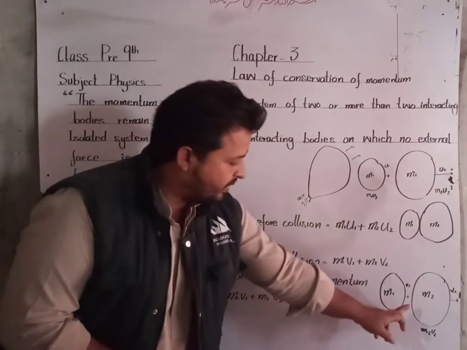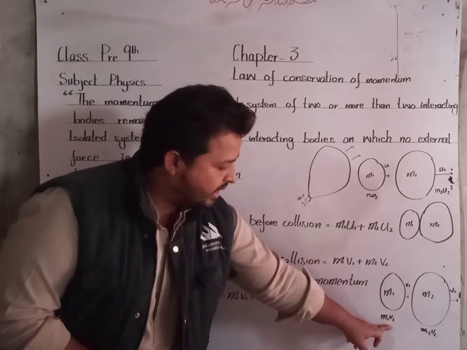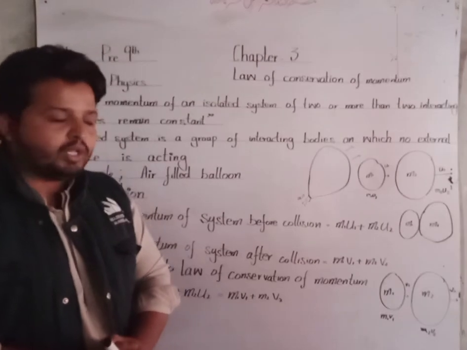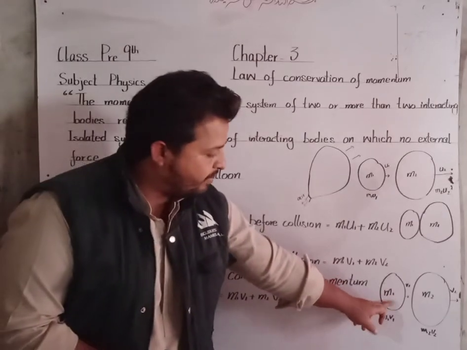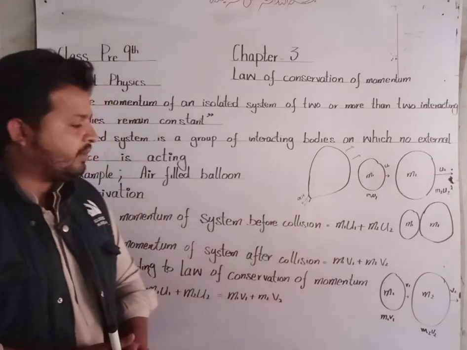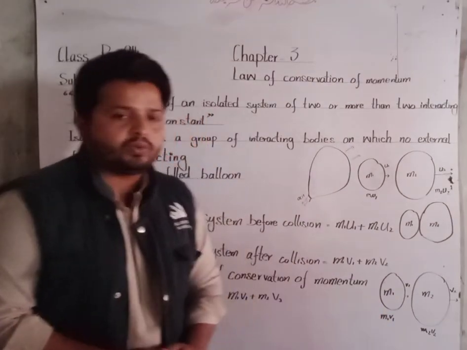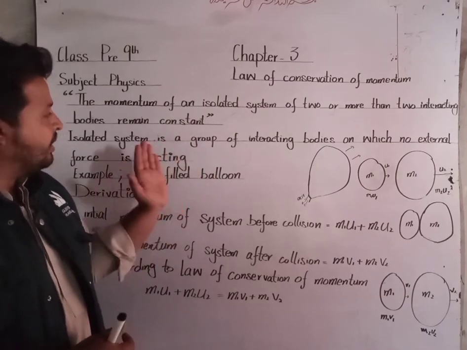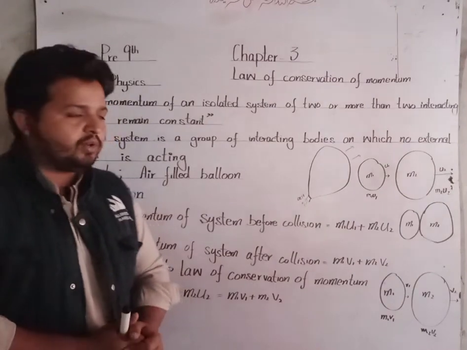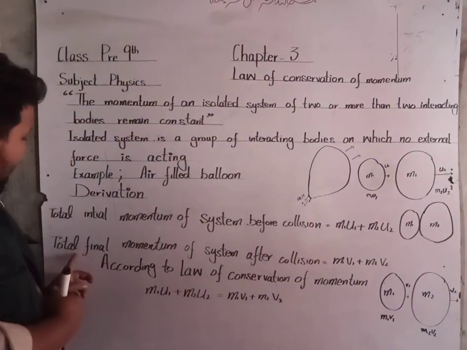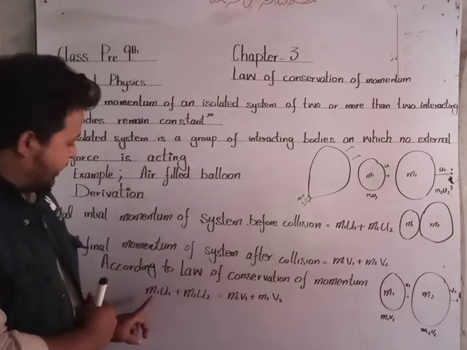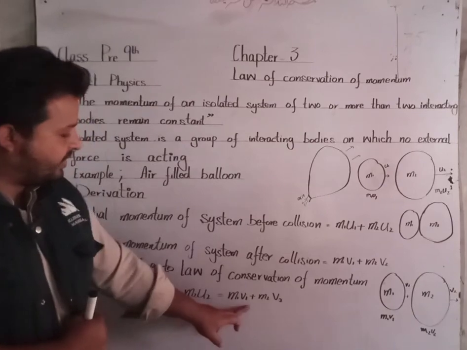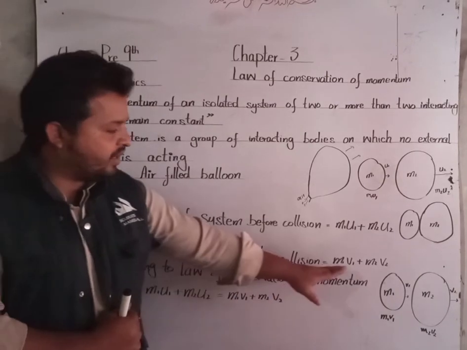After collision, velocity of m1 is changed, it becomes v1, and velocity of m2 is also changed, it becomes v2. So after collision, momentum of m1 becomes m1 v1 and momentum of m2 becomes m2 v2. According to law of conservation of momentum, before and after collision, momentum of the system remains constant. So m1 u1 plus m2 u2 is momentum before collision, and m1 v1 plus m2 v2 is momentum after collision.